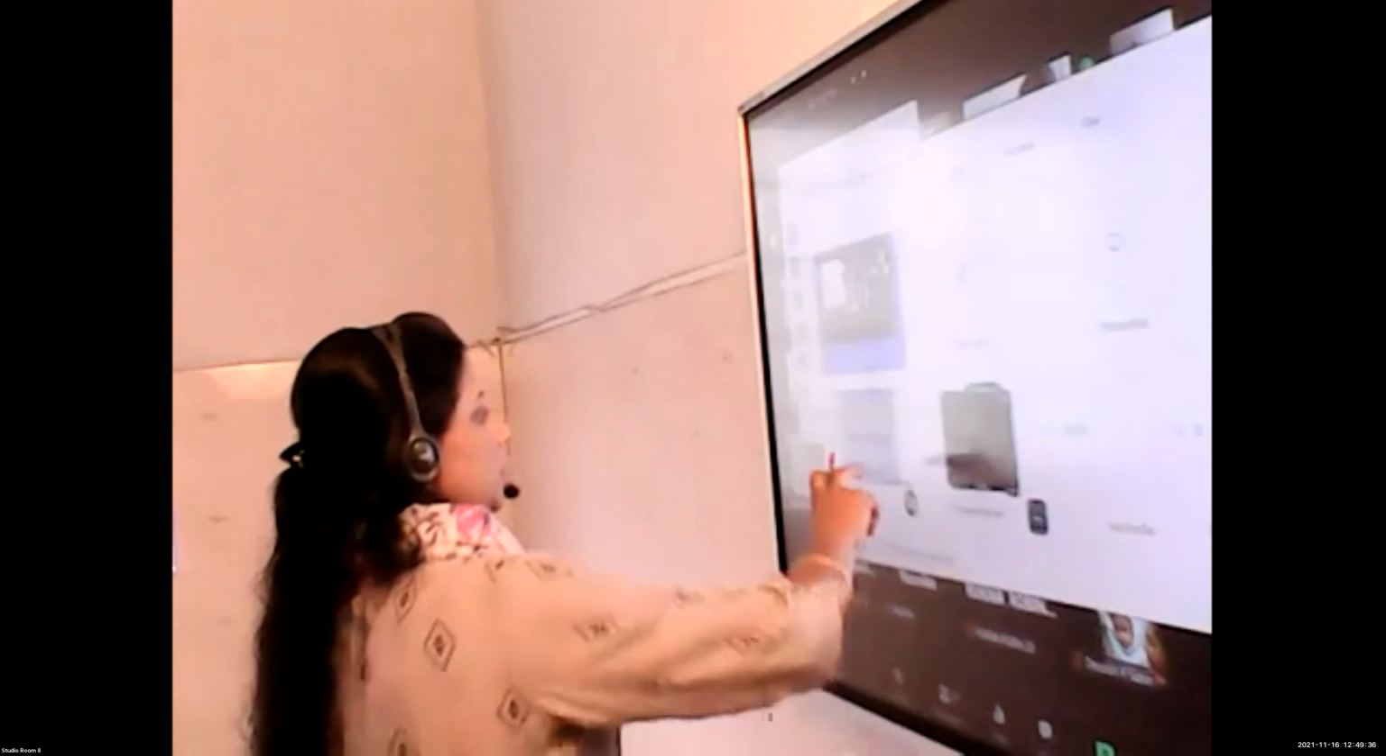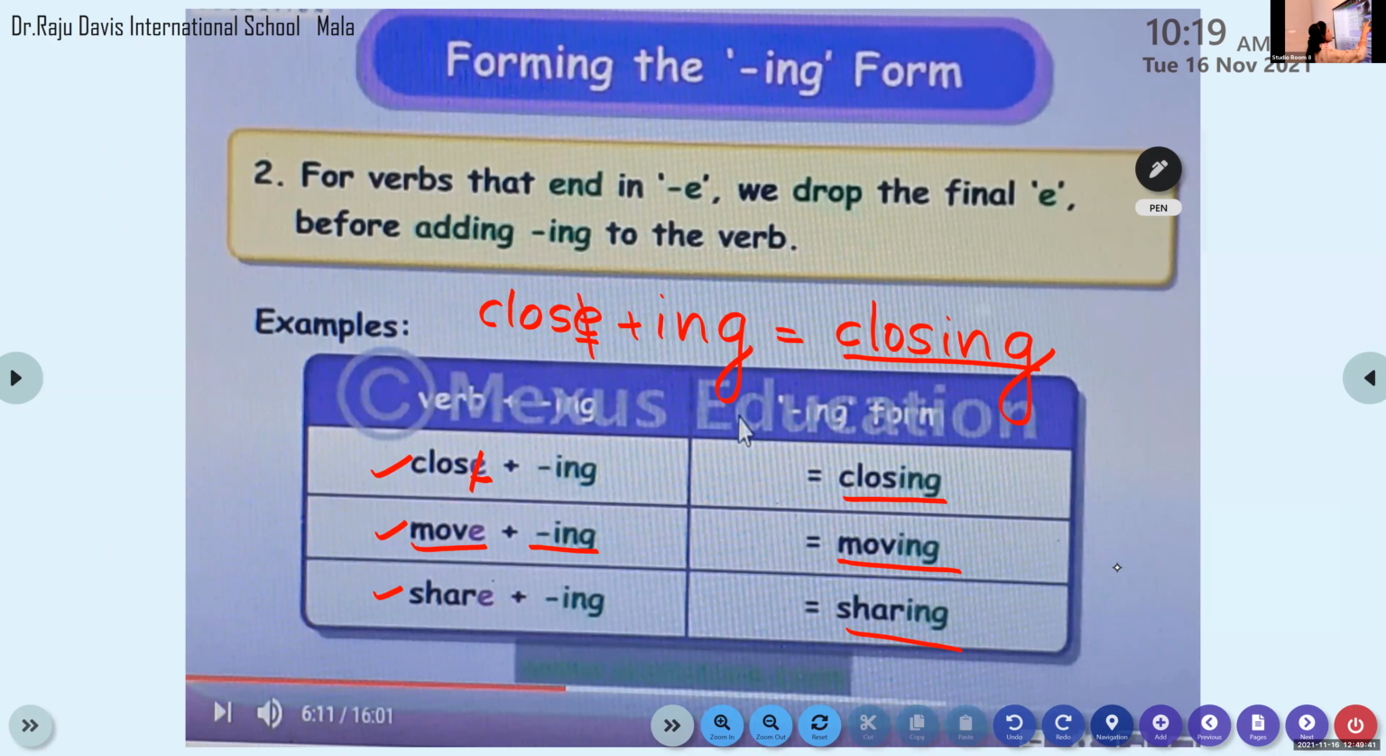It's very, very important. Have all of you understood the second rule now, my dear children? What does the second rule say? When you add ing to words that end in E, what happens to the E? It drops out when you add ing to it. So it is closing. E and I will not come together. Is that clear? Have all of you finished? Let's move on to the third rule.